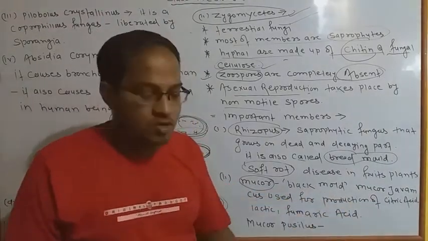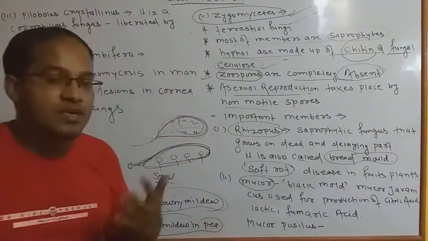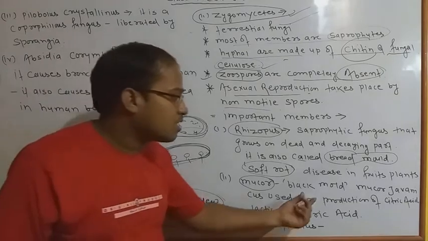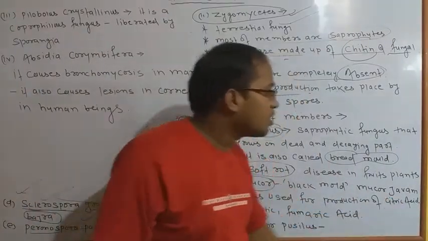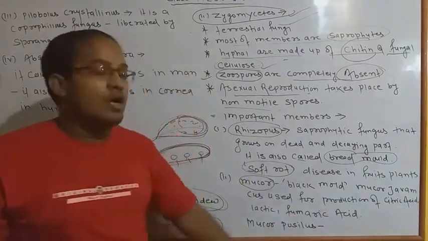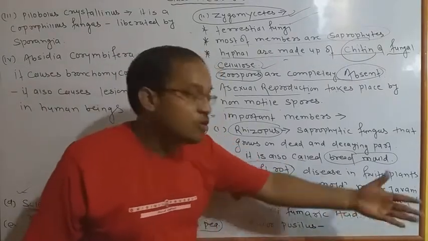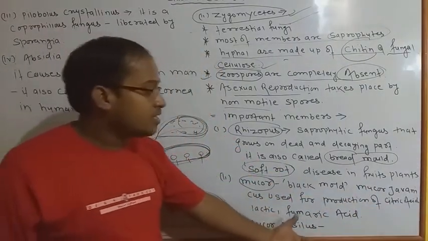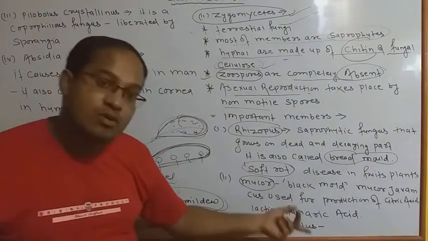Black mold का मतलब होता है black color के जो भी fungus होते हैं, वो generally स्टेबल हो जाते हैं किसी भी inflorescence पे, leaves पे. Most important, इसमें एक variety होता है इन्हीं members का, जिसका नाम है Mucor javanicus, used for production of... इनका एक economic importance भी है because they are also used for production of citric acid, lactic acid and fumaric acids. Okay, so it is also harmful and it is also beneficial.